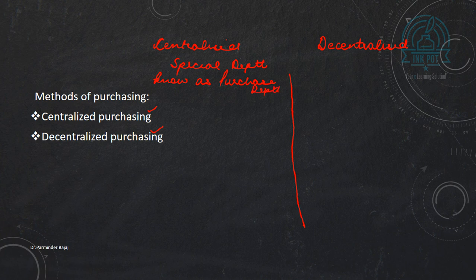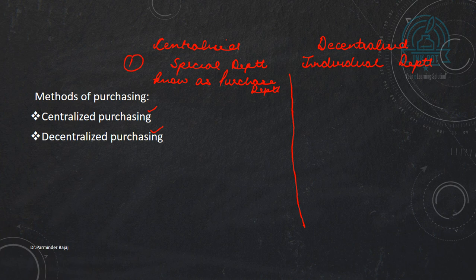In case of decentralized purchasing, every individual department makes the purchasing. So this is done by individual departments. For example, the production department does its own purchasing, the marketing department conducts its own purchasing. So there is no special department; individual departments conduct the purchasing. So this is the first point.